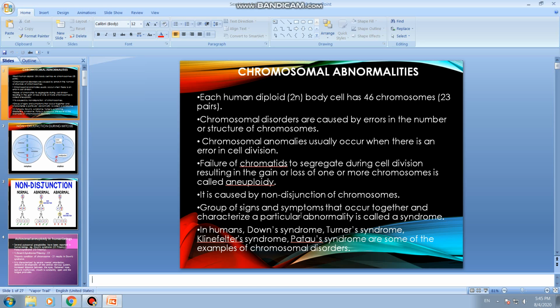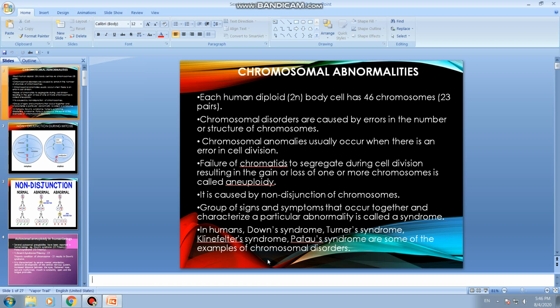A group of signs and symptoms that occur together and characterize a particular abnormality or anomaly is called a syndrome. Usually a syndrome is difficult to treat medically. In humans, Down syndrome, Turner syndrome, Klinefelter syndrome and Patau syndrome are some examples of chromosomal disorders.